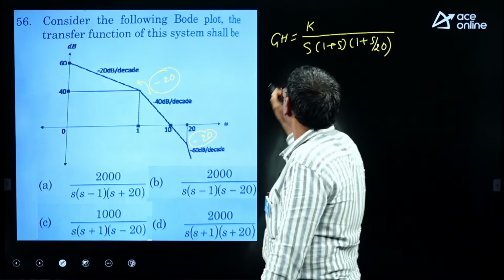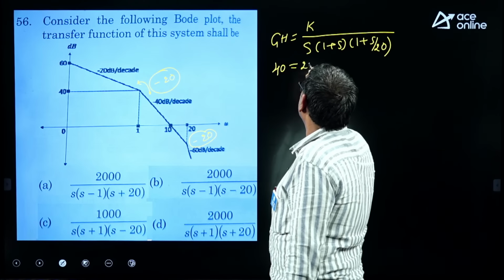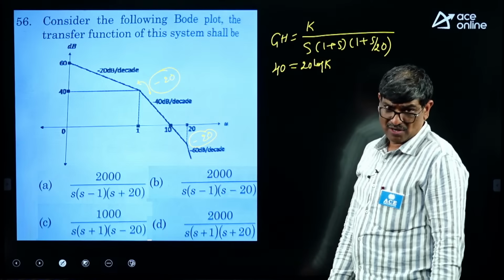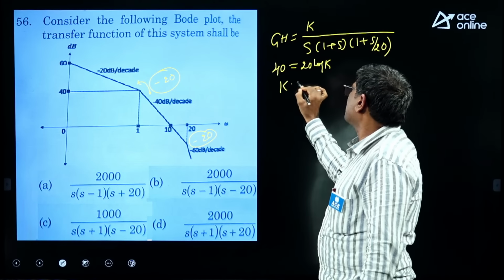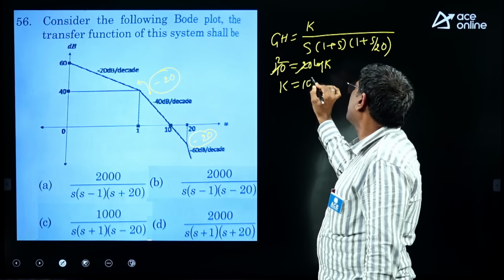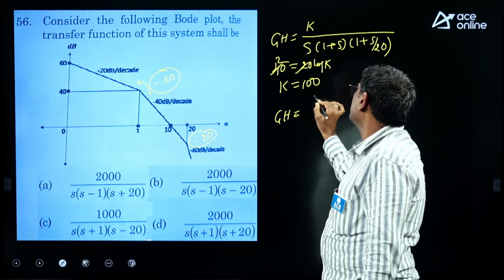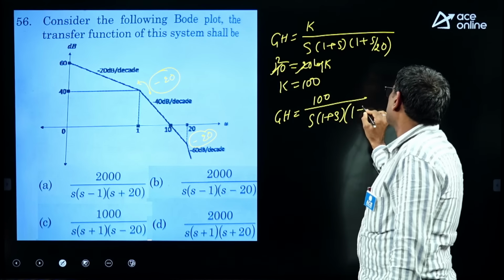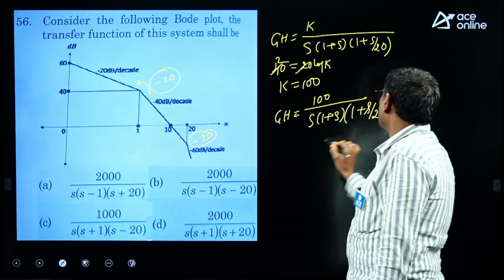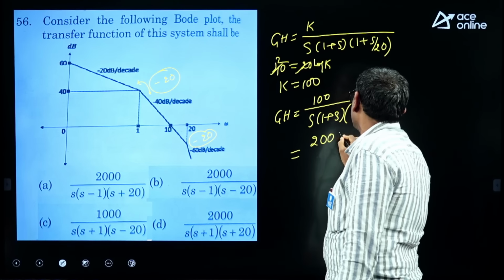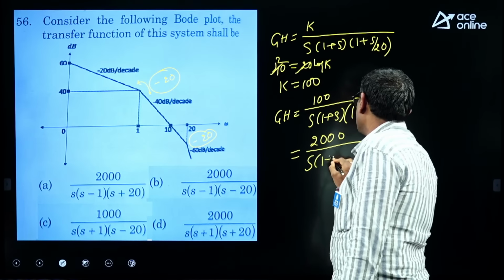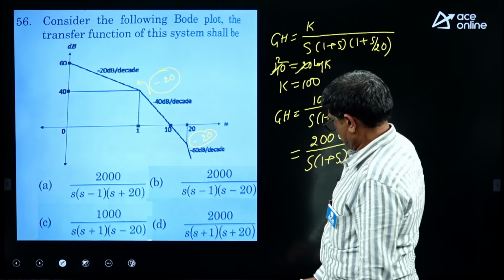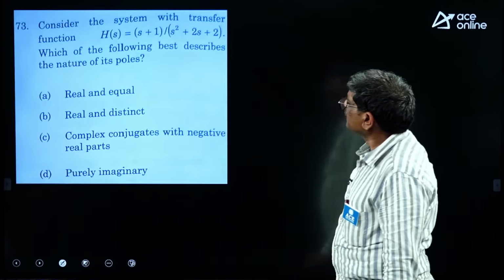So, we know magnitude 40. 40 equal to 20 log K. Because at frequency 1, no need to consider pole at origin. So, that means K will become what? K will become 100. So, GH equal to 100 divided by S into 1 plus S by 20. So, I simplify this. LCM you take 2000 divided by S into 1 plus S into S plus 20. So, answer is D. Next.